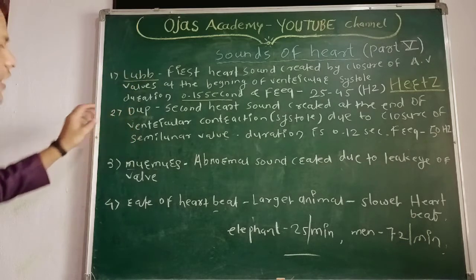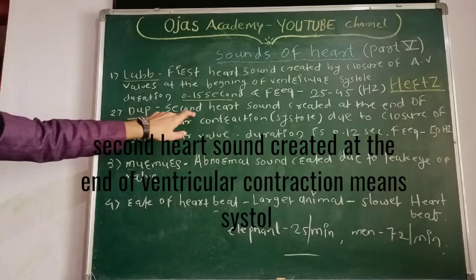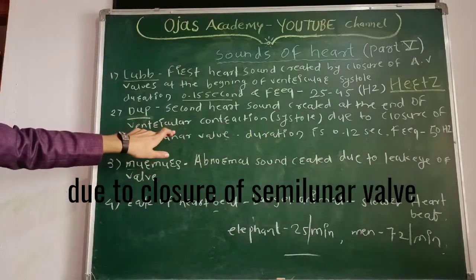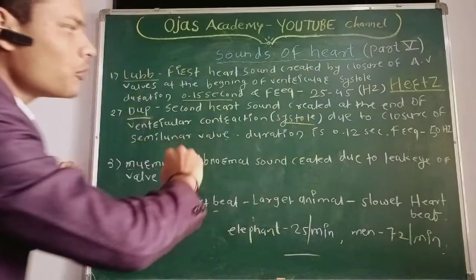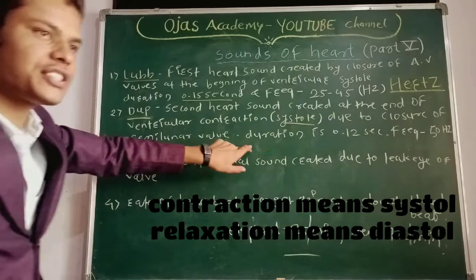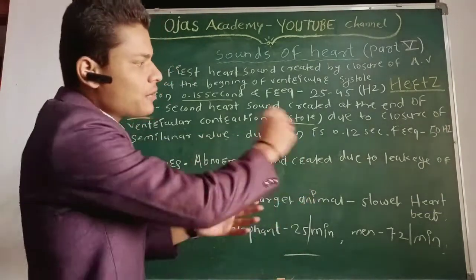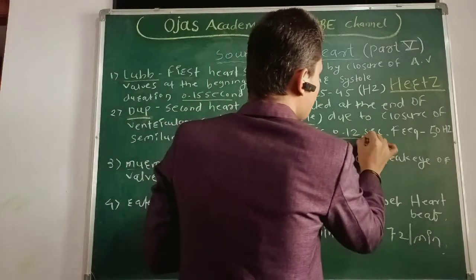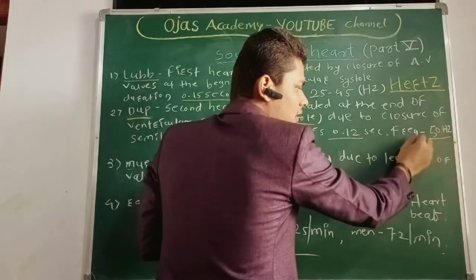Next is D-U-P, dub. It is the second heart sound, created at the end of ventricular contraction, means systole, due to closure of the semilunar valve. Its duration and frequency: duration is 0.12 second and frequency is 50 hertz.